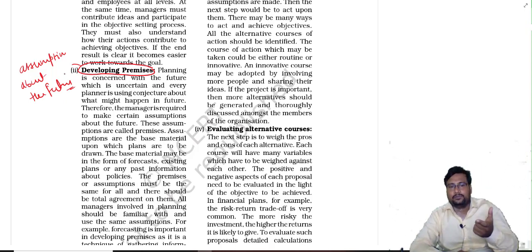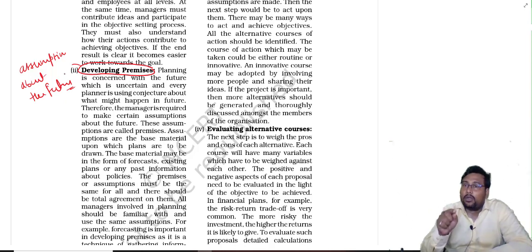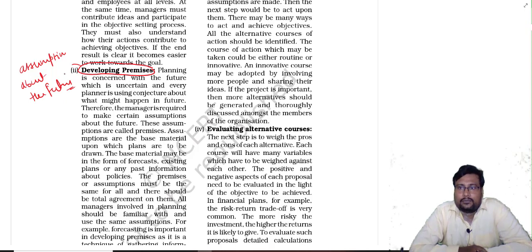Assumptions about the future. What can change in the future, how our plan can be effective, what are the possible changes, what are the possible challenges, what are the possible opportunities which we can get related with my particular target.